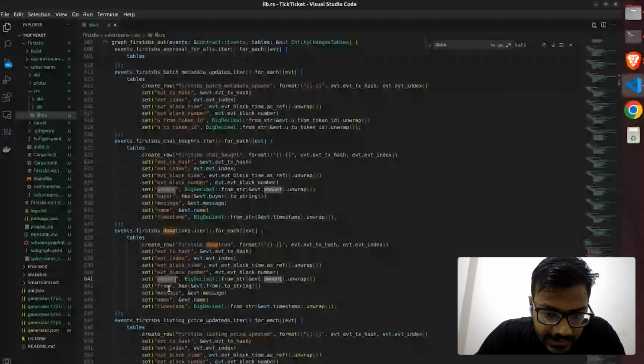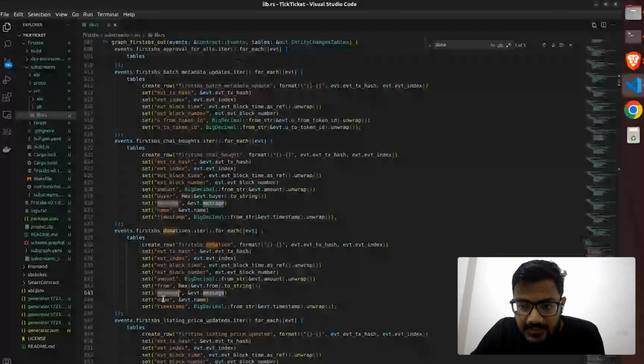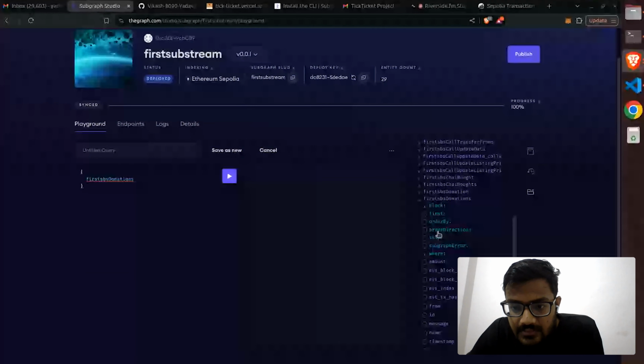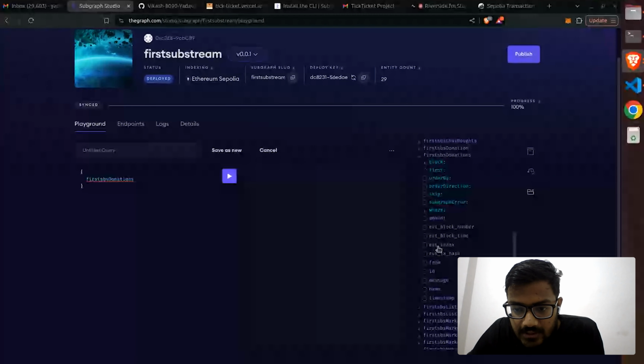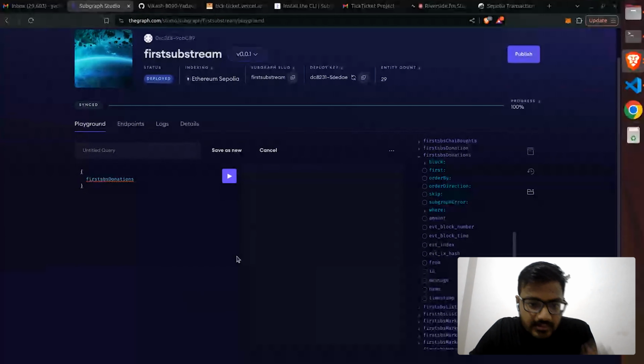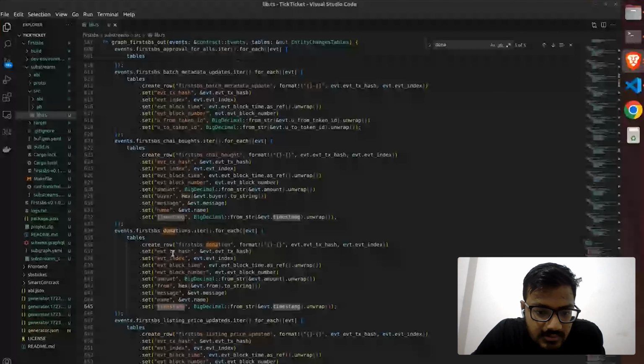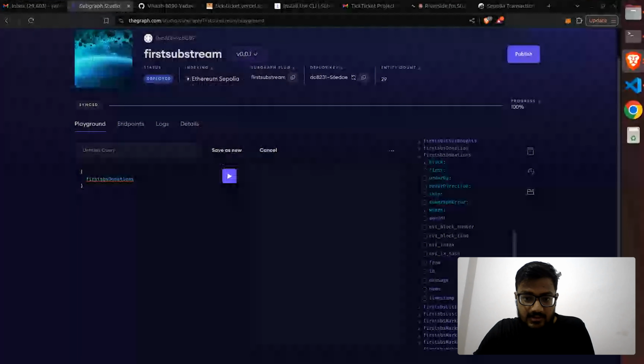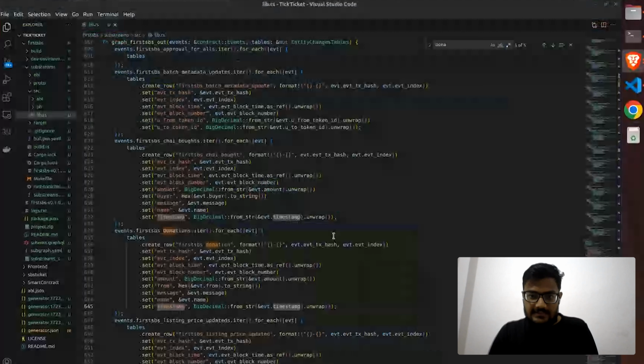The amount we're going to see in hexadecimal, because it's an address. Message, name, timestamp, all these parameters are also present here. Event transaction hash, event index, block time, from, ID, message, timestamp, name, and all this. We can see transaction index, block time, all these are the same. So if I talk about the process, this is very important if you are going to understand how Substream basically works.